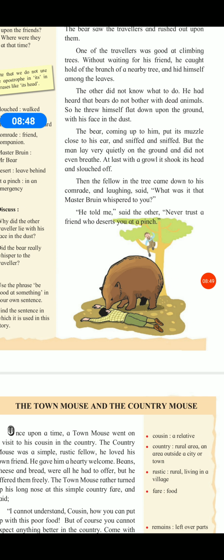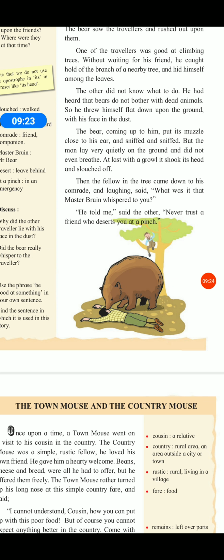So he threw himself flat down upon the ground with his face in the dust, and at that time the bear came near to him and sniffed him, and the other friend was watching what the bear was doing.